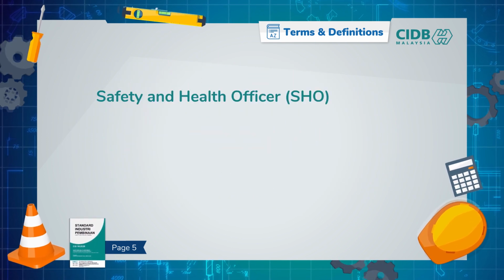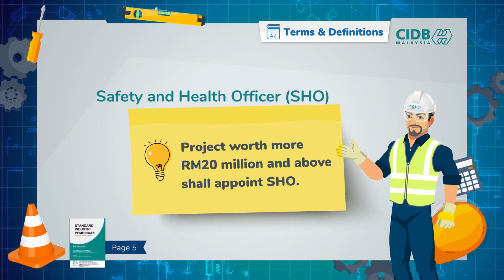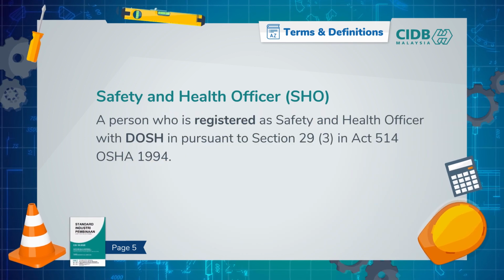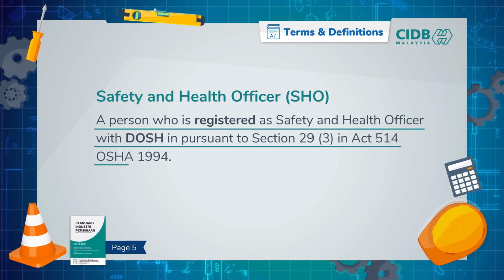Safety and Health Officer, SHO. This is a very important person at the site. If the project is worth 20 million ringgit or more, it has to have SHO. The Safety and Health Officer is the person who is registered as Safety and Health Officer with DOSH pursuant to Section 29, Subsection 3 in Act 514 OSHA 1994.